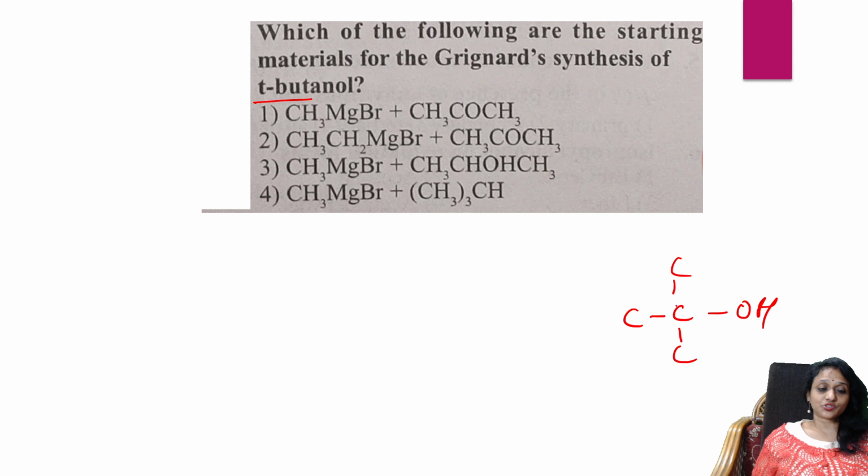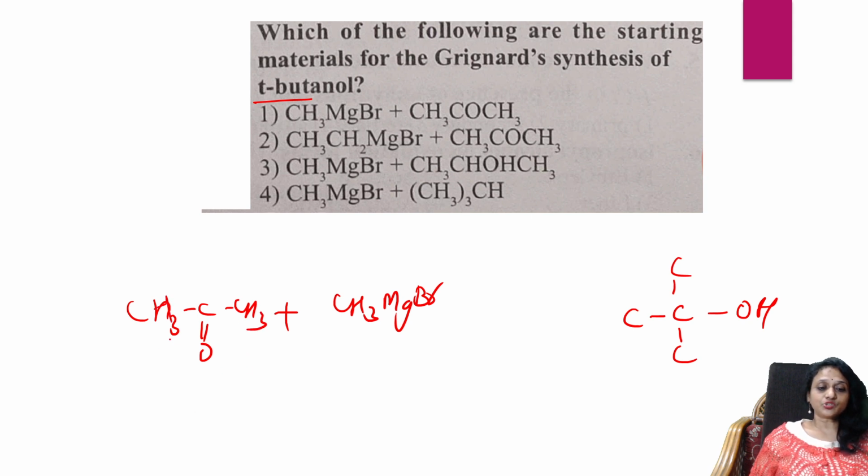All right. So already 4 carbons I require. So in this 4 carbons, please check. First one should be the Grignard reagent with 1 carbon. The remaining is nothing but a ketone group.